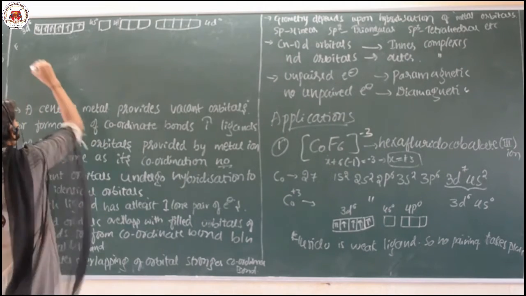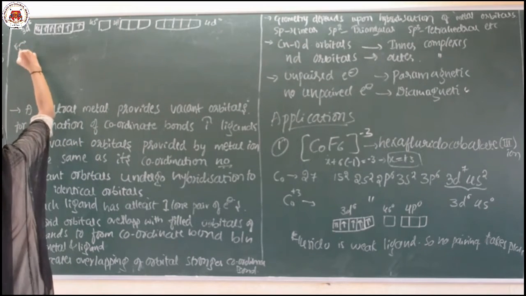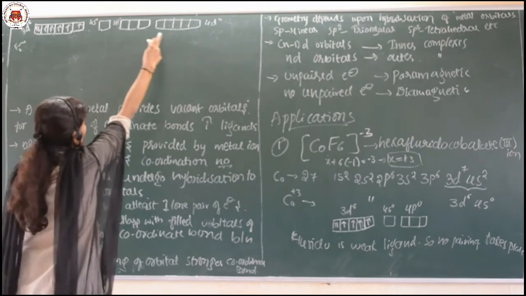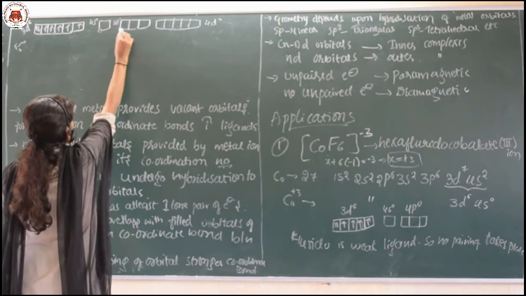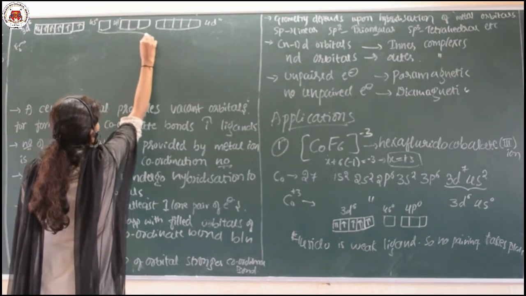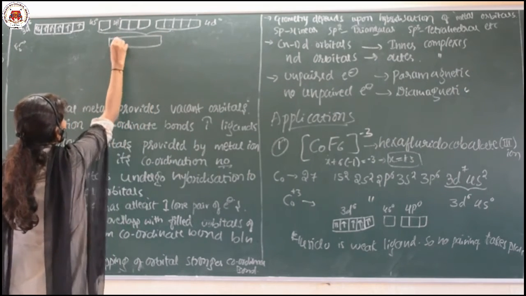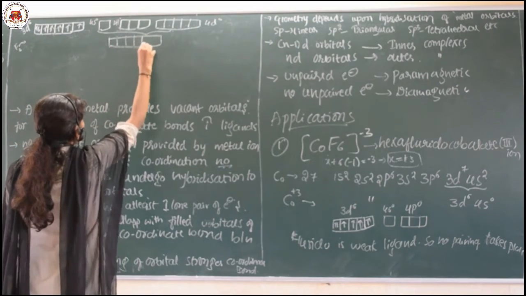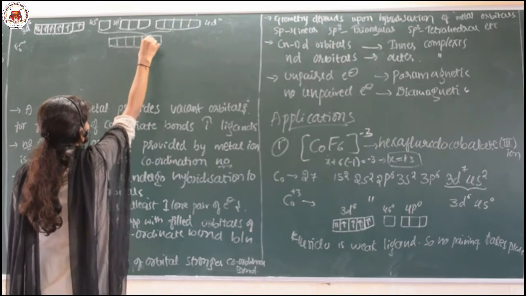But F wants to donate its electrons. How many F are there? 6 F, which means we want 6 orbitals. Take 1 of the 4s, 3, 4, 5, 6. How many totally? 1, 2, 3, 4, 5, 6. Yes or no?